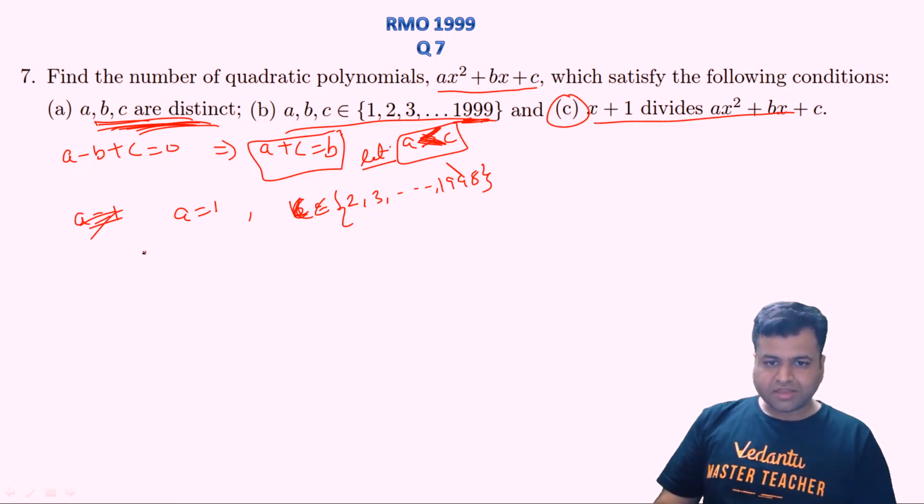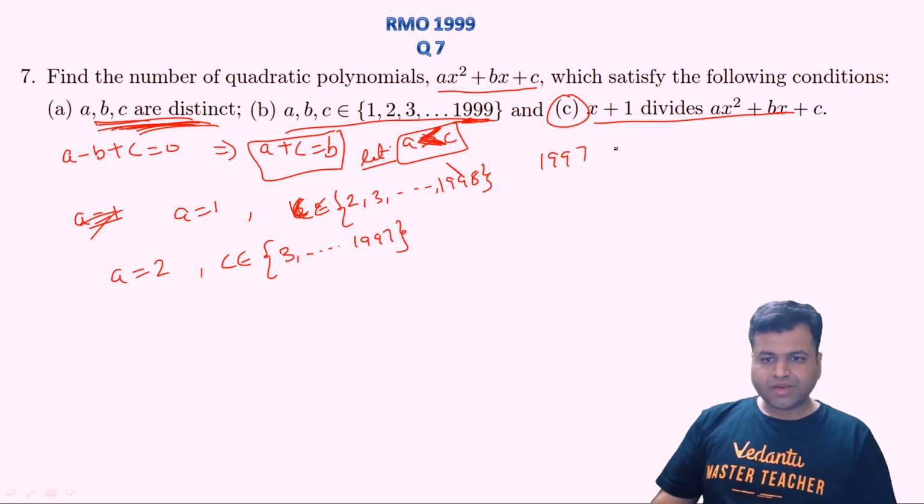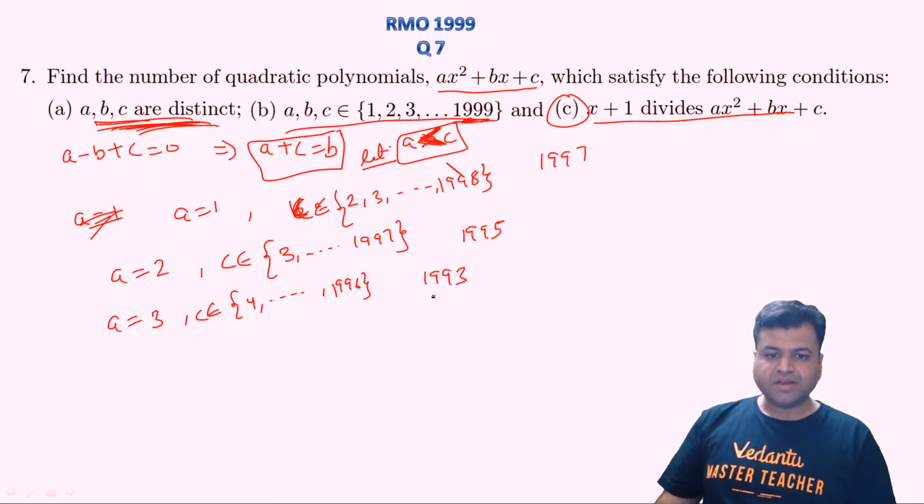So how many options are there when a equals 1? We have 1997 options, right? Now when a equals 2, then c may move from 3 to 1997, right? So how many numbers will this be? This will give us 1995 total numbers, right? Now similarly, if a equals 3, then c can move from 4 till 1996, right? And that will give us how many numbers? 1993, right? And so on.